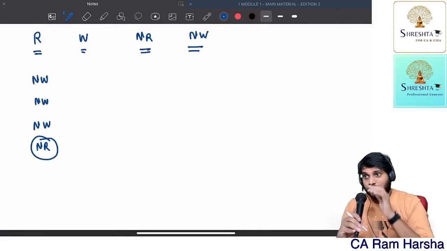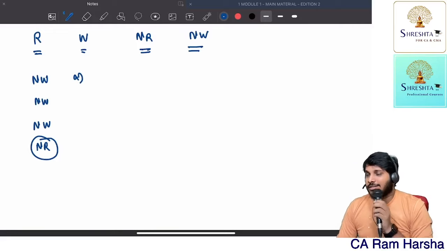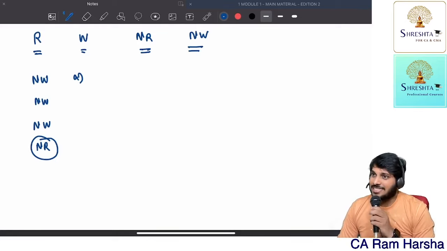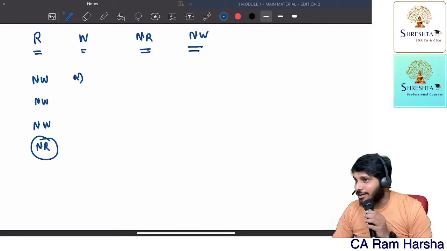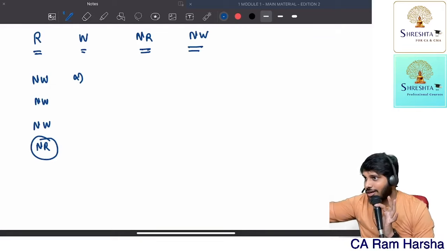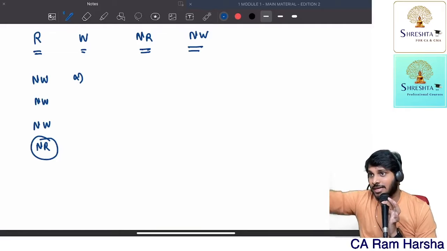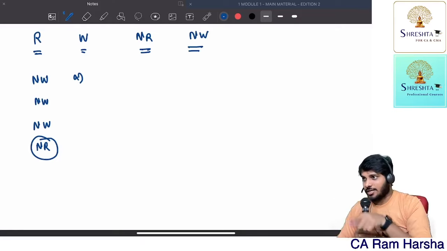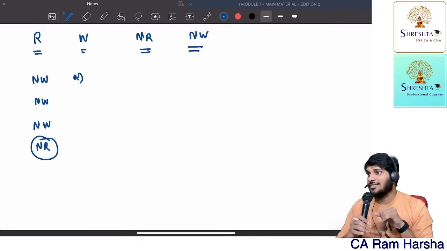Are you getting my point? So, option A, the auditor of a company must be a chartered accountant. Option B, the auditor of a company must be a chartered accountant having COP. Option C, the auditor of a company must be a chartered accountant and practicing in India. Option D, the auditor of a company can be any graduate, whatever they may be. Now tell me, A, B, C, all 3 are right only. Logically speaking, they're not wrong. But C is most accurate. This is how MCQs will be tested. You will not straight away find this is the wrong answer, this is the wrong answer, this is right. No, it will not be that easy.